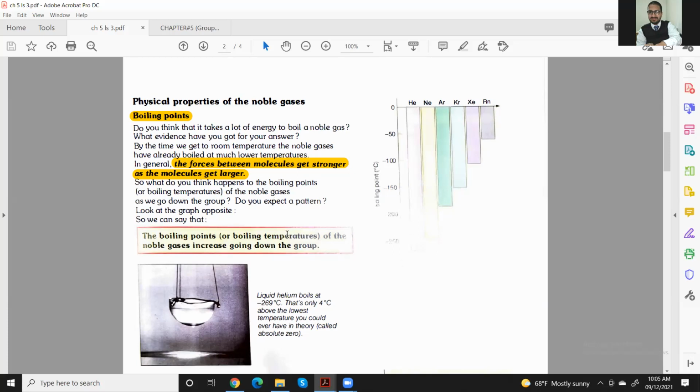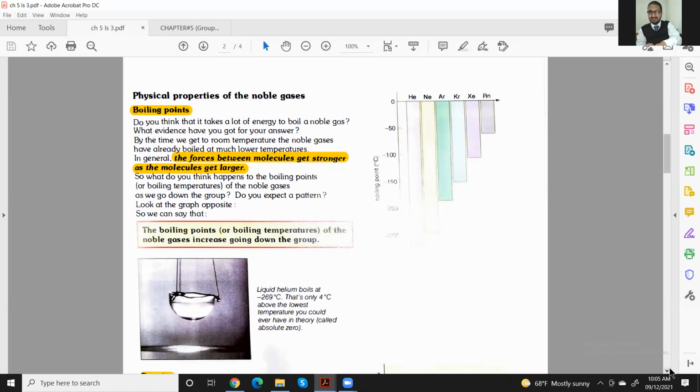Here, in the highlighted form, the boiling point of noble gases increases going down the group. When you move in the group from top to bottom, their boiling point increases. This is also very easy to understand.